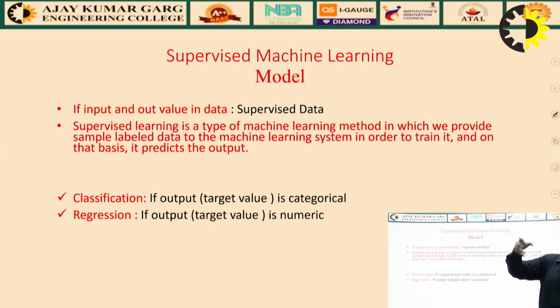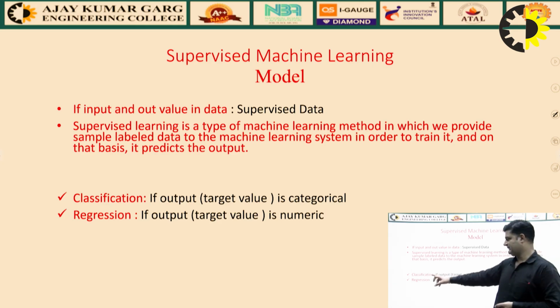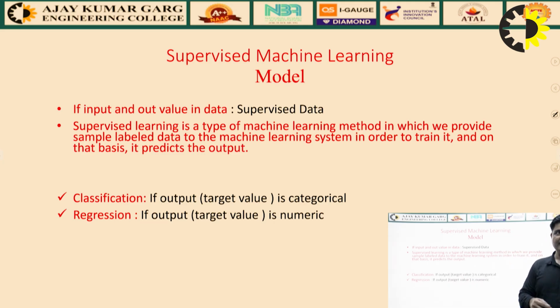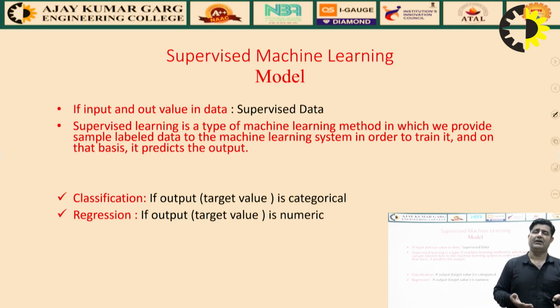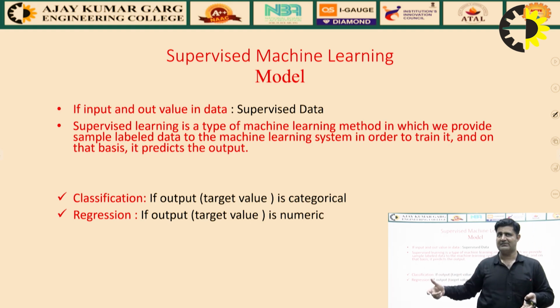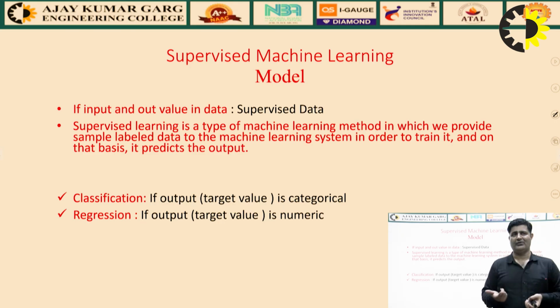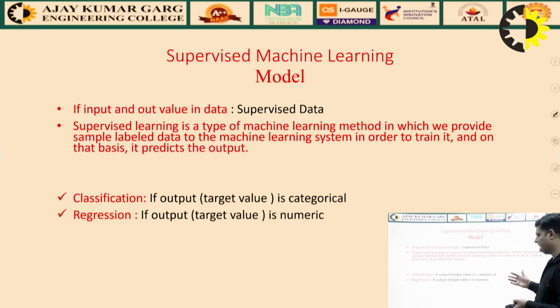Supervised machine learning is classified into 2 types, as we mentioned. First is the classification problem. In a classification problem, the output target is divided into categories. We have to identify the placement of the student as yes or no on the basis of their previous marks. We have 3 input features: their 10th marks, their 12th marks, and their final engineering BTech marks, for example. In the end, we have to predict from these 3 inputs whether they are placed or not. So we classify into 2 parts, either placed or not. We call this a classification problem.